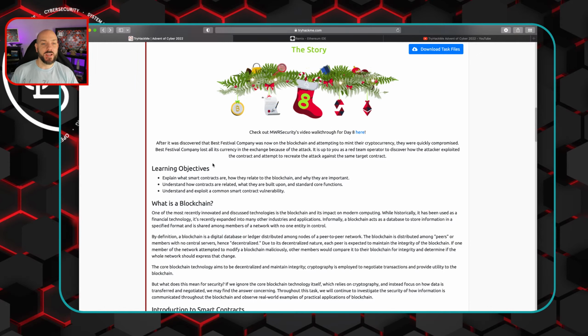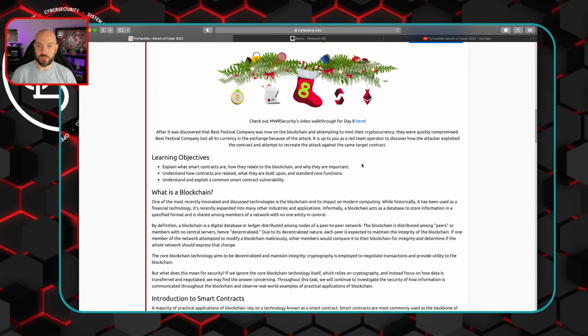After it was discovered that the Best Festival company was now on the blockchain and attempting to mint their own cryptocurrency, they were quickly compromised. Best Festival company lost all its currency in the exchange because of the attack. It's up to you as a red team operator to discover how the attacker exploited the contract and attempt to recreate the attack against the same target contract.